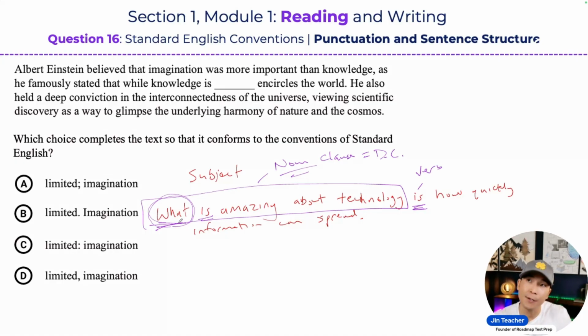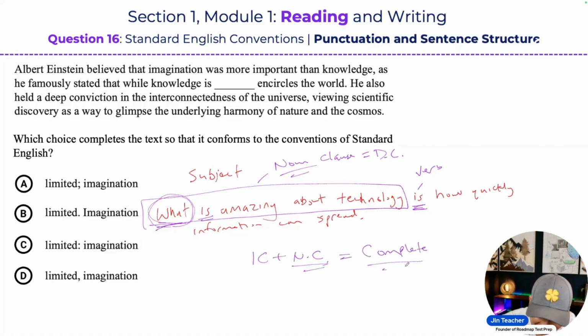They can also be used to connect to an independent clause to create a really complete sentence. In this case, you're going to see an independent clause plus this noun clause. I'm going to put NC for noun clause. And this is going to be used to create a very complete and clear sentence. You'll see what I mean.